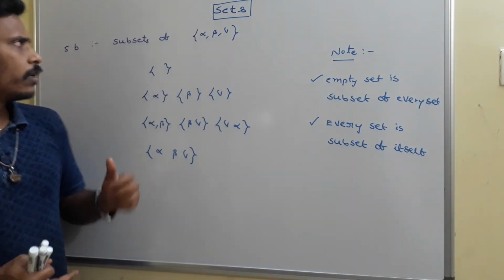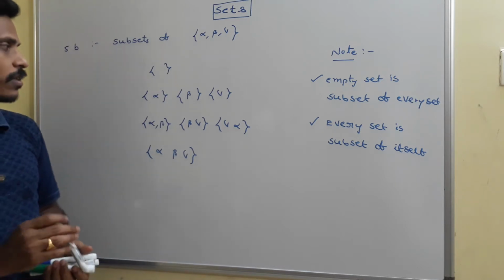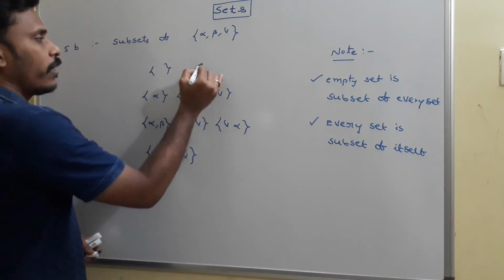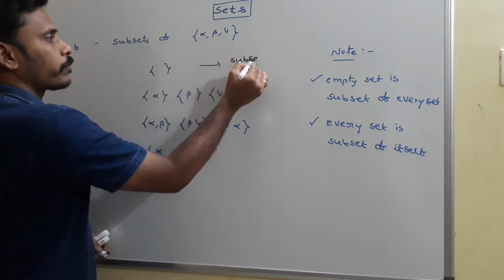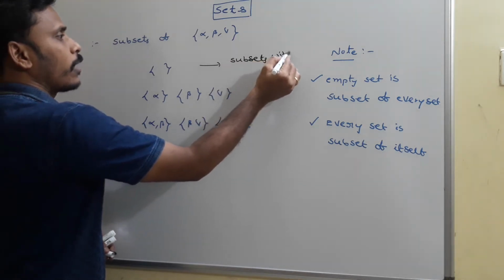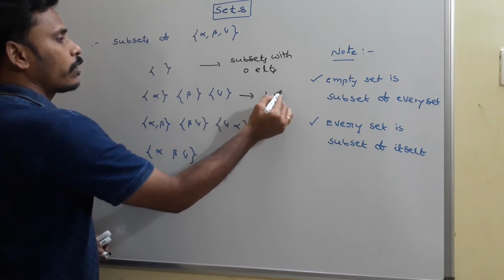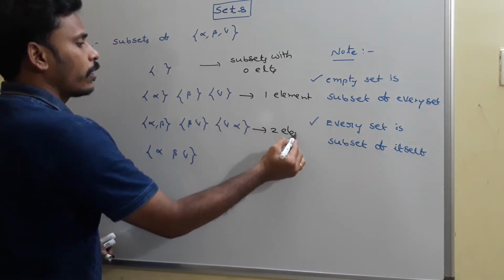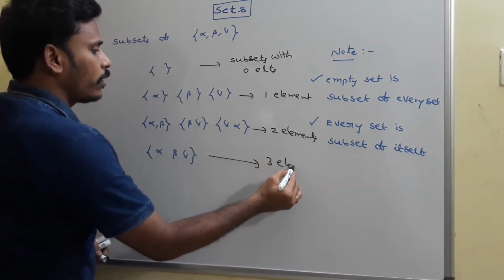Now, see, all the subsets of the set containing alpha, beta, gamma, as we discussed in the last class, these are all the subsets, and we say this is the subset with zero elements. These are subsets with one element, these are subsets with two elements, and these are subsets with three elements.